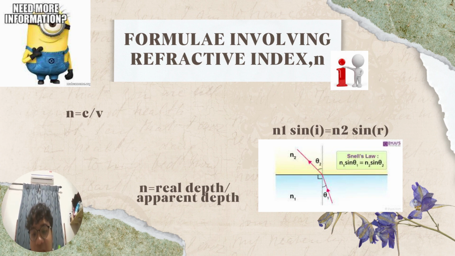The third formula kita ada N equals to real depth over apparent depth. Okay, ni biasanya kita apply dalam pengiraan berkaitan dengan kolam lah. Biasanya kita akan kira macam kedalaman ikan tu. Okay, so actually dia senang je nak tahu bila korang salah kira N ni, because N is always bigger than 1. I mean N is always greater than 1.